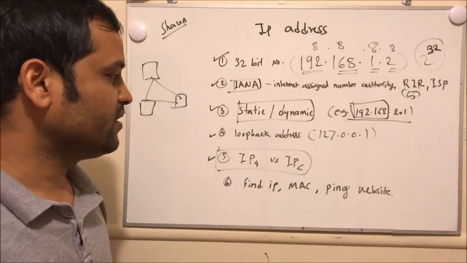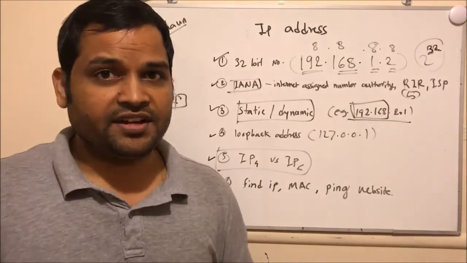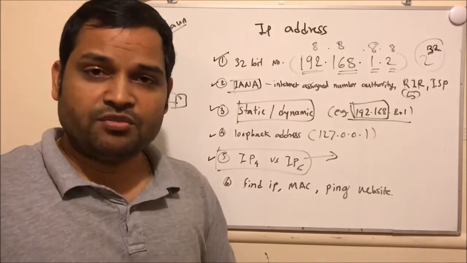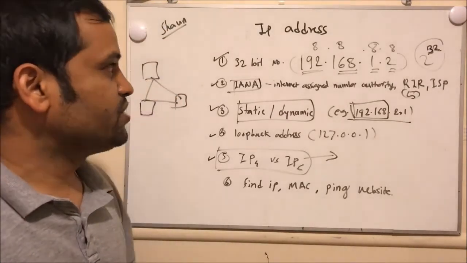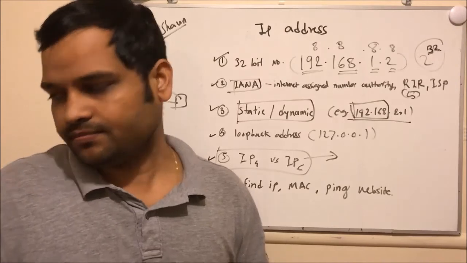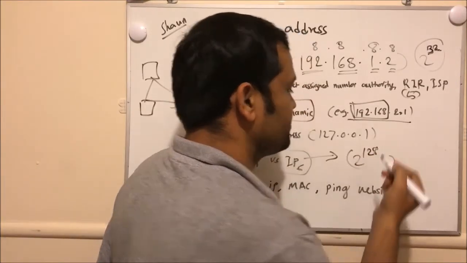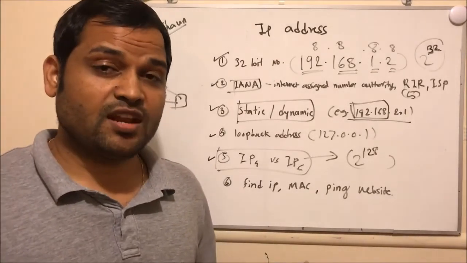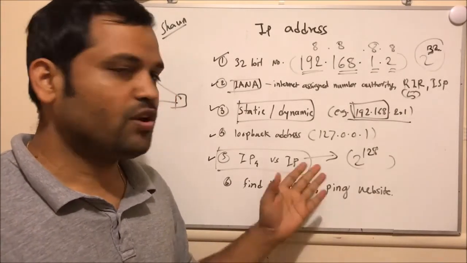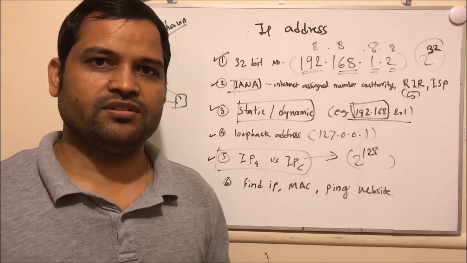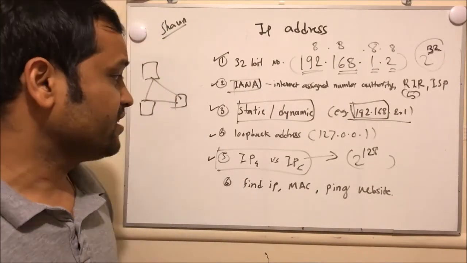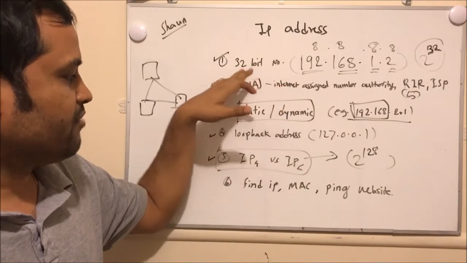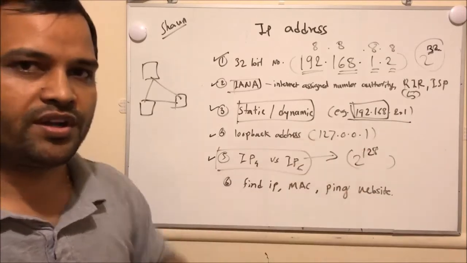And to resolve this problem, in 1995 they introduced IPv6, which is a higher version of the internet protocol, and it uses 128 bits. So 2^128 addresses can be generated, and that is a very huge number. So lots of computers can be attached to the network or internet, and still there will be a lot of IP addresses unused. That's the main difference between IPv4 and IPv6. IPv4 is 32-bit, and this one is 128-bit.